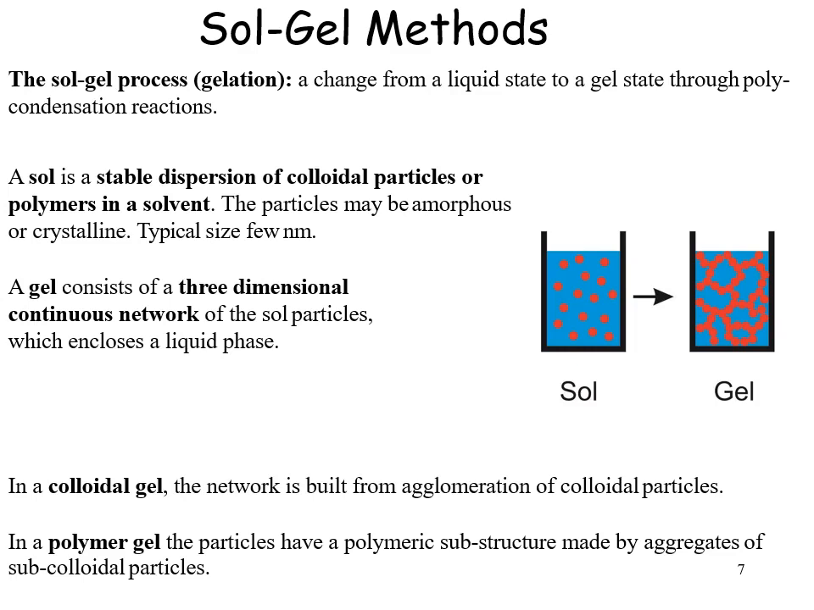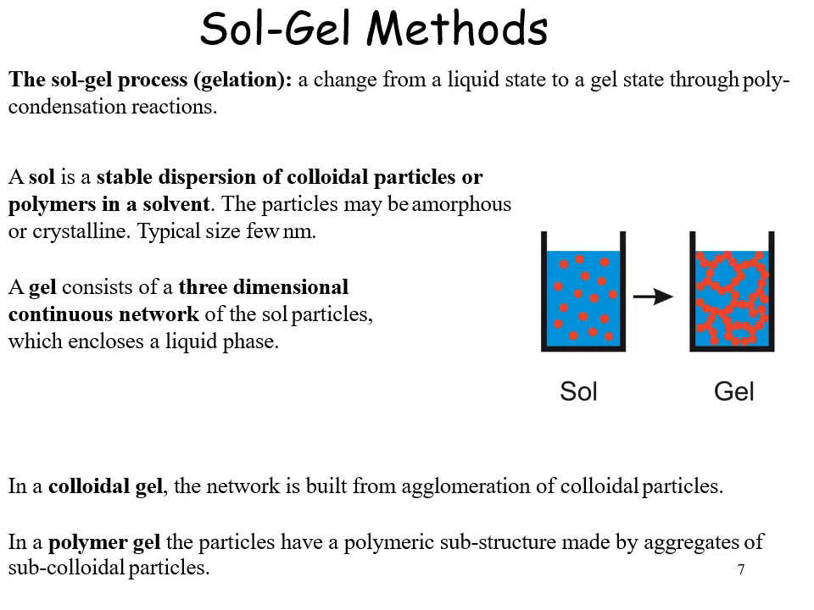A sol is a stable dispersion of colloidal particles or polymers in a solvent. The particle may be amorphous or crystalline. Their typical size is a few nanometers. A gel consists of a three-dimensional continuous network of the sol particles which encloses a liquid phase, as shown in this figure. Sol consists of the particles dispersed in the liquid, while gel consists of the particles network.